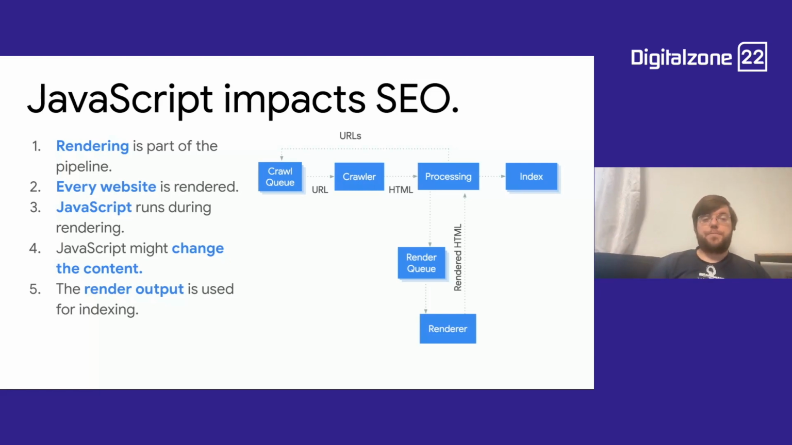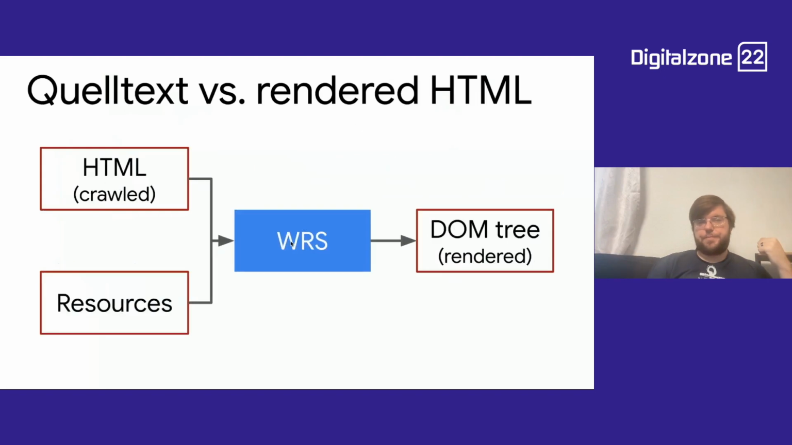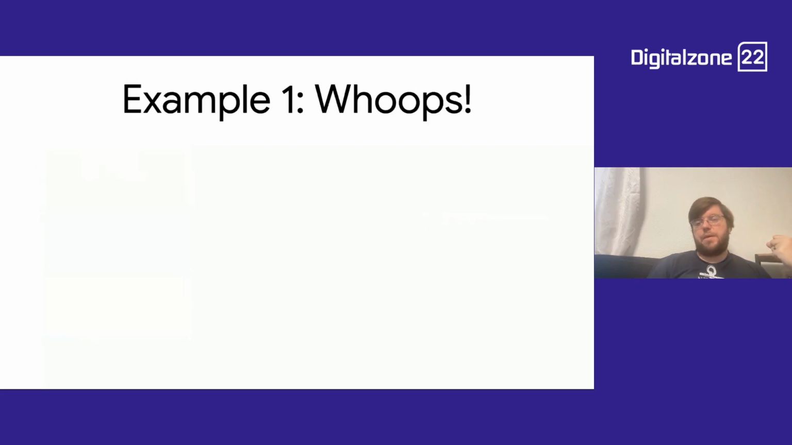So there you go. Every website is rendered, JavaScript is being executed during rendering, and JavaScript does have the power to change your content. We actually don't care about the HTML that comes in crawled. We basically have to run it through rendering anyways to construct a DOM tree, and that DOM tree is then being used further on.